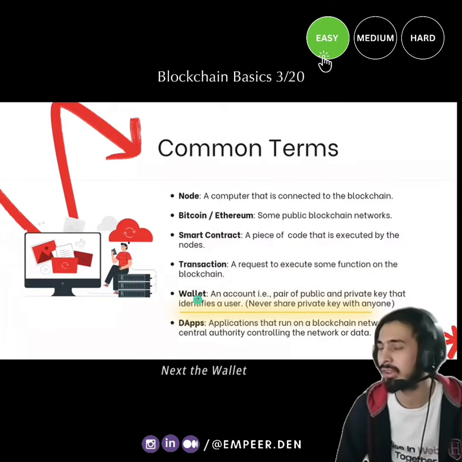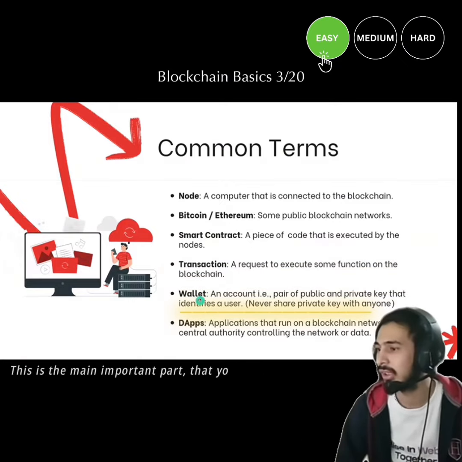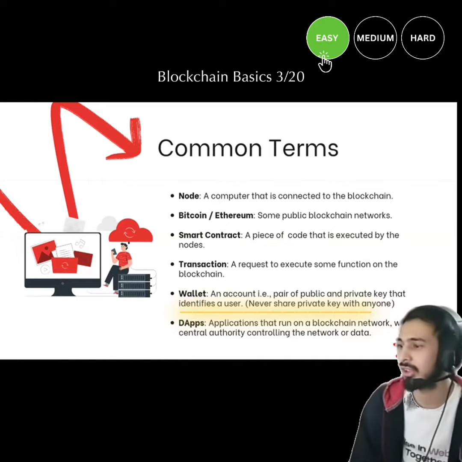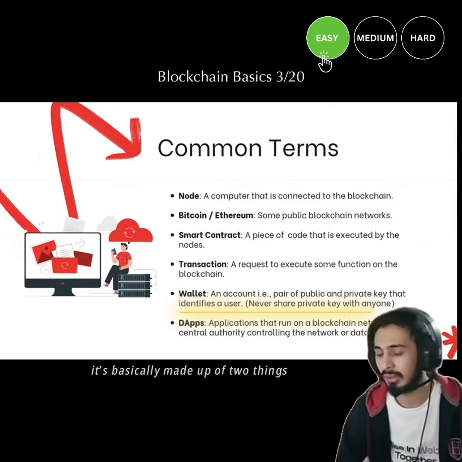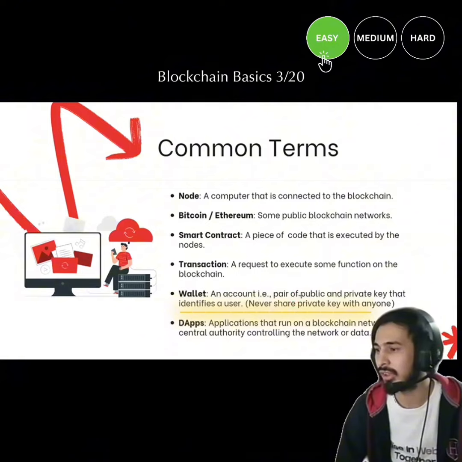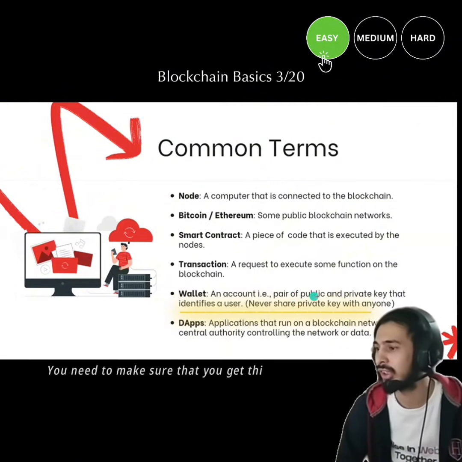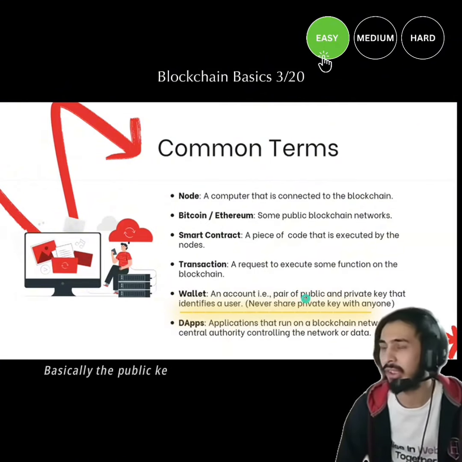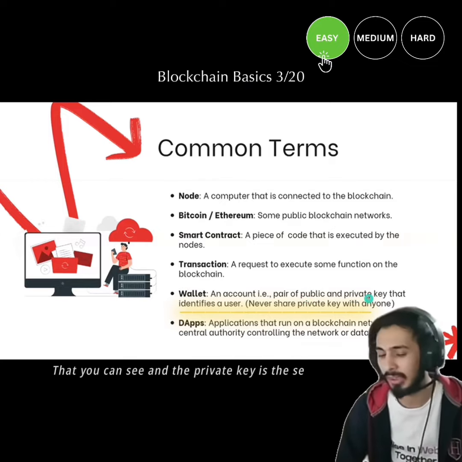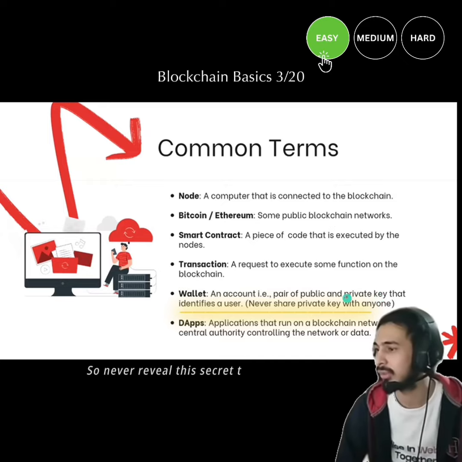Next, the wallet. This is the main important part that you will be interacting with. A wallet is, you can say, an account, anything that identifies a user. It's basically made up of two things: the public key and the private key. You need to make sure that you get this point right. Basically, the public key is the address of your wallet, that you can see, and the private key is the secret. So never reveal this secret to anyone.